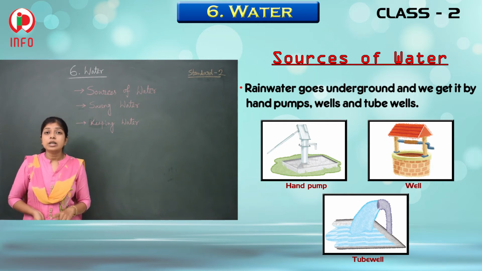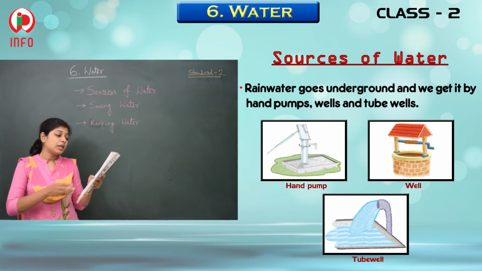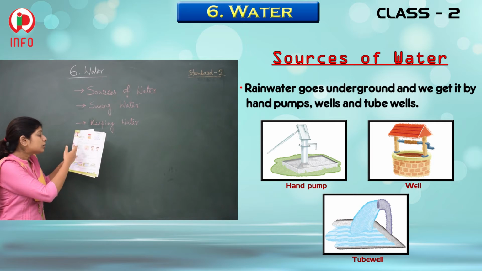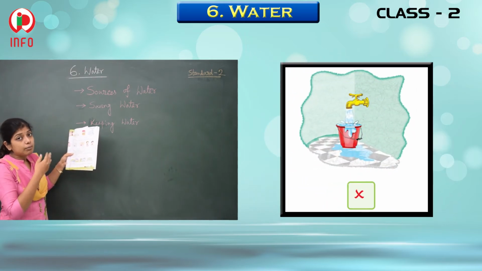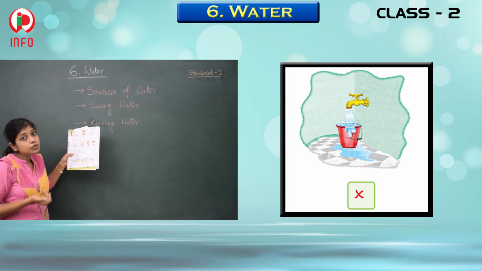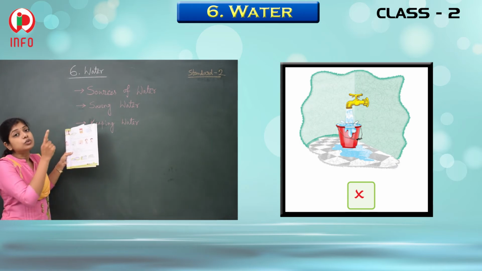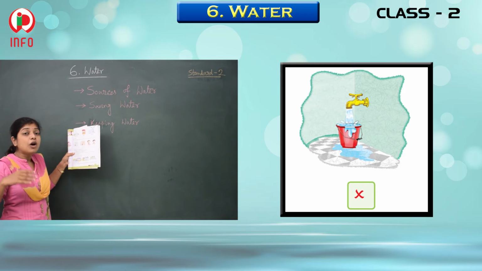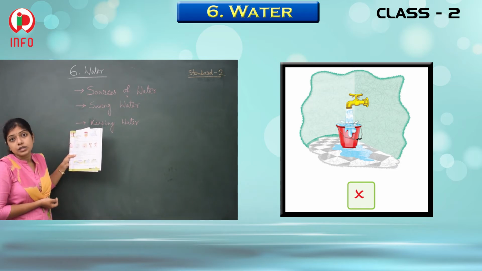If you spend water like this, see here, the bucket is filled but still they didn't close the tap. That you should not do. If you do like this, then after a few years you won't get drinking water. Yes, that is a very big problem.